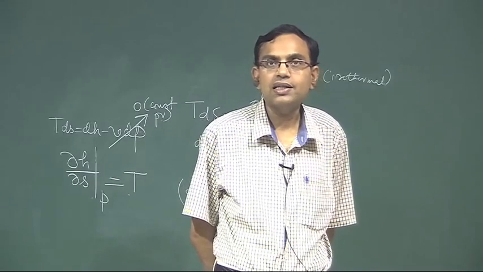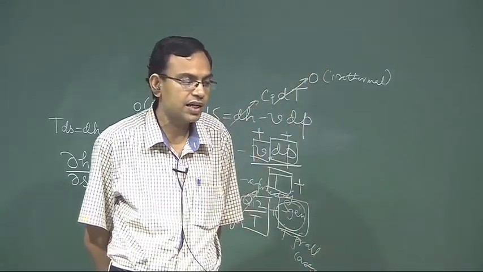So, basically it is the first law for a closed system where you have neglected the changes in kinetic energy and potential energy, that is why du and not dE, and in place of delta W you have written PdV, that means you have assumed it is a quasi equilibrium process. So, it is the first law for a closed system with negligible changes in kinetic energy and potential energy, and quasi equilibrium process. Del Q equal to du plus del W is the first law for any process for a closed system.